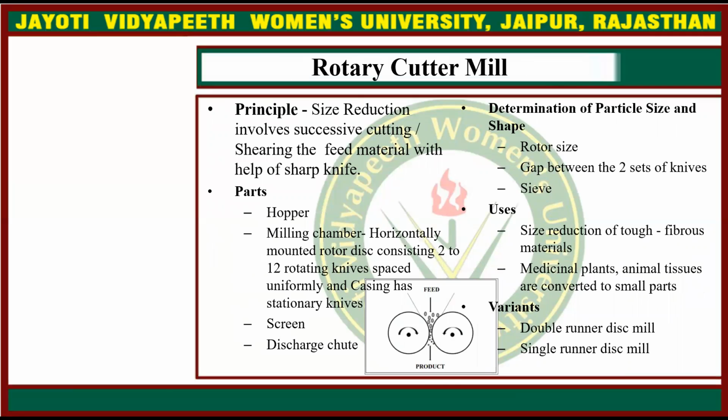There is the rotary cutter mill. The principle is that size reduction involves successive cutting and shearing of the feed material with the help of sharp knives. Parts are the hopper, milling chamber, horizontally mounted rotor disc consisting of 2 to 12 rotating knives spaced uniformly, and casing with stationary knives, then screen, and then discharge chute. Particle size and shape are determined by rotor size, gap between the two sets of knives, and sieve. Uses: size reduction of tough fibrous materials, medicinal plants, and animal tissues, which are converted to small parts. Variants are double runner disc mill and single runner disc mill.